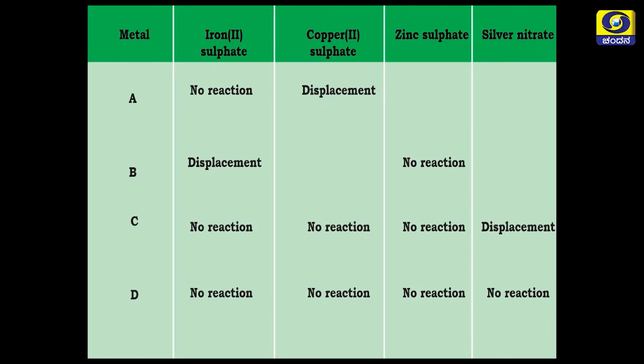Metal B showed displacement reaction with iron sulfate and no reaction with copper sulfate and zinc sulfate. Metal C did not react with iron sulfate, copper sulfate or zinc sulfate, but with silver nitrate it showed some displacement. And metal D did not react with either iron sulfate, copper sulfate, zinc sulfate or silver nitrate.